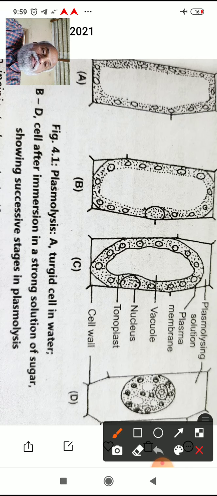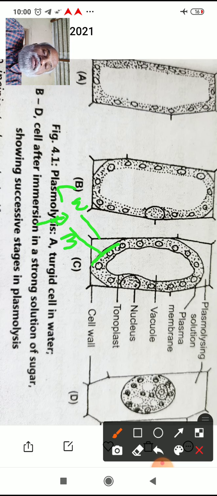See here, this is the plasma membrane. This boundary represents the plasma membrane. This is the cell wall. This is the cell wall. This is the plasma membrane.